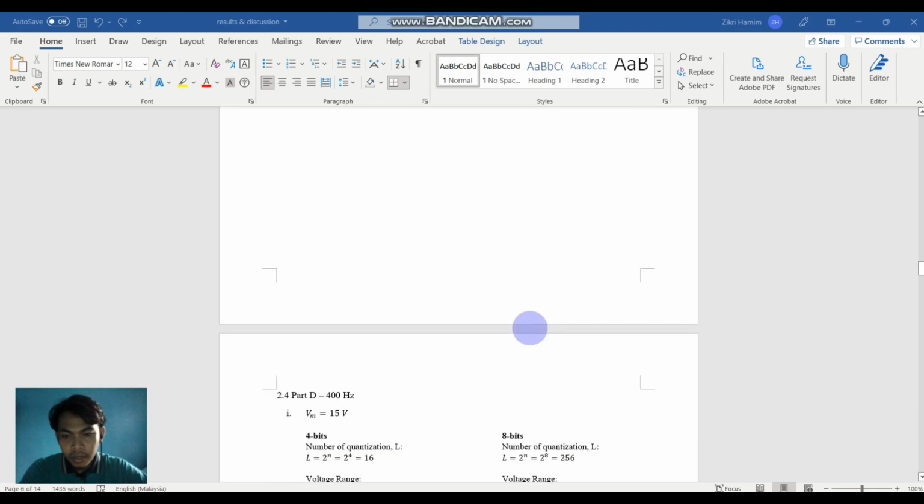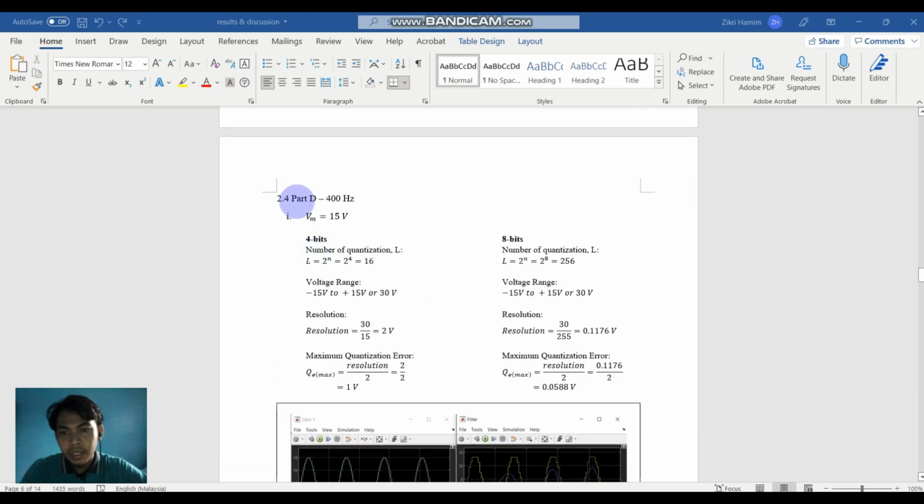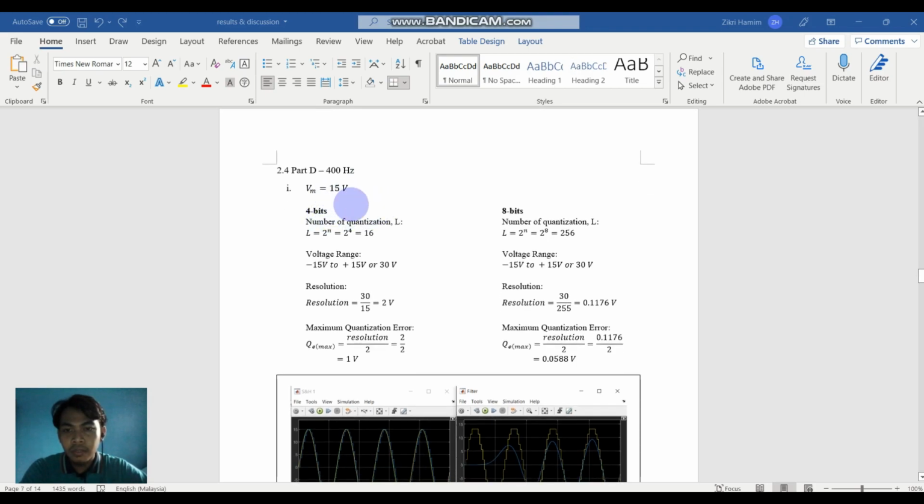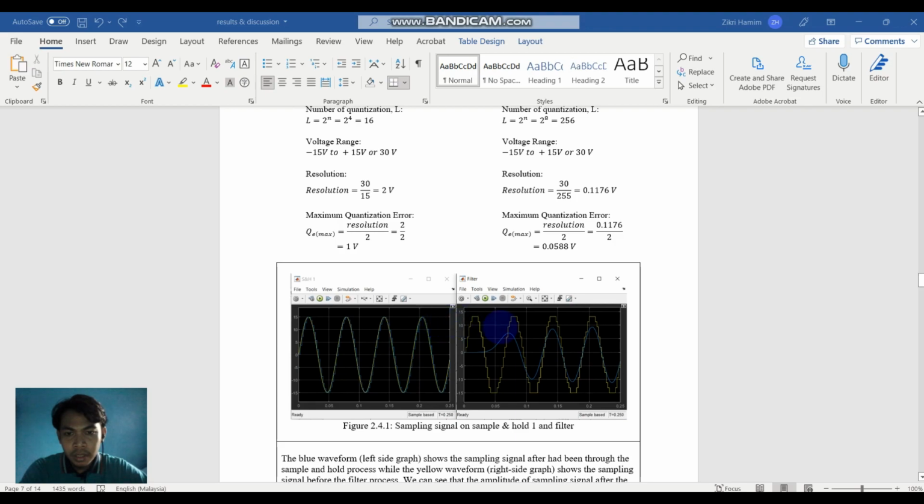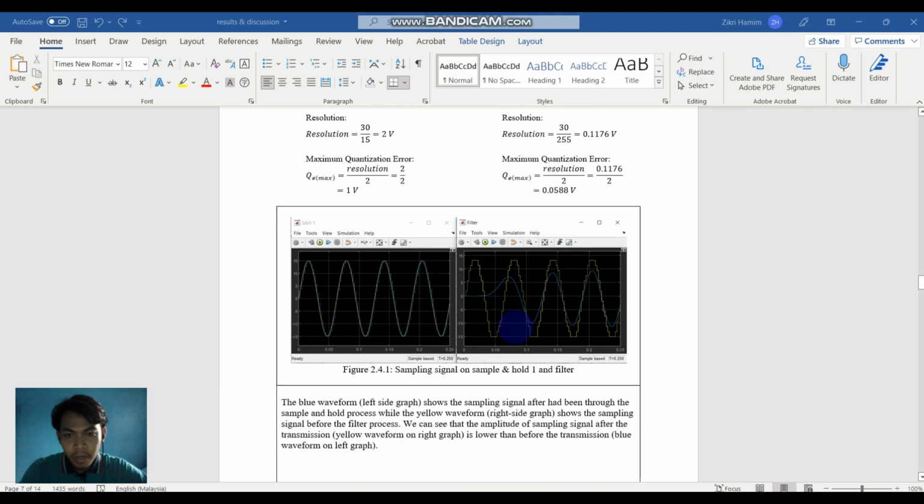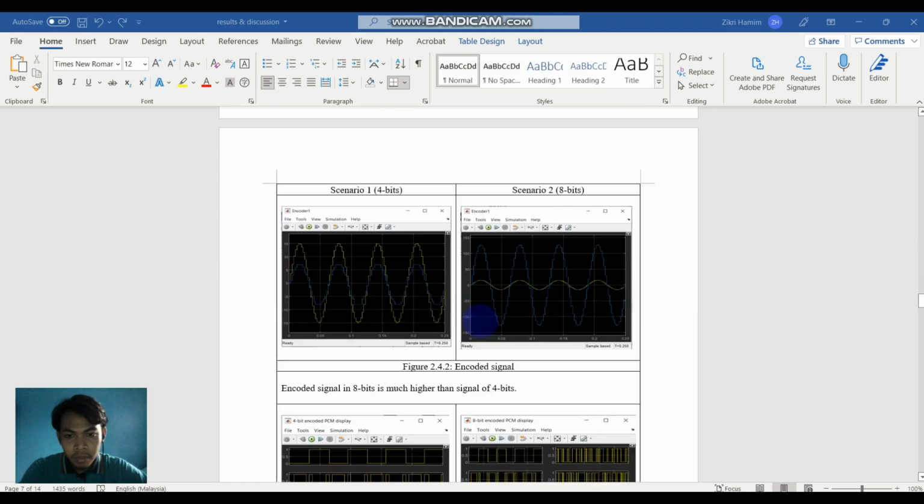And next we will see part D. Part D is the same as the part B scenario, but with different amplitude. Part D uses 400 Hz of sampling frequency. For the first one, we will see the 15 volts value. For the 4 bits, we got a quantization error of 1 volt, while for 8 bits, we got 0.0588 volts. So here are the results for our 15 volts amplitude value.